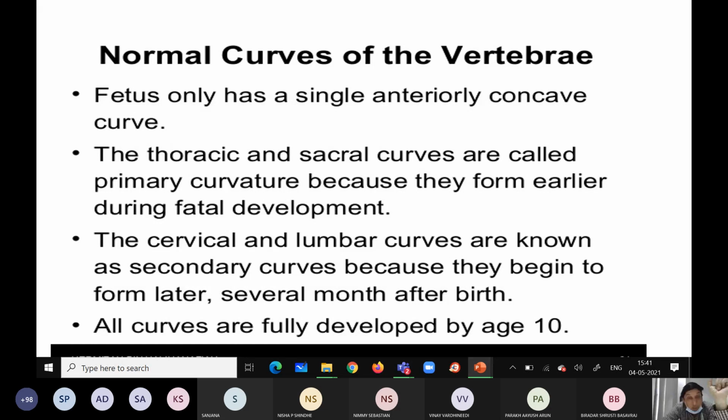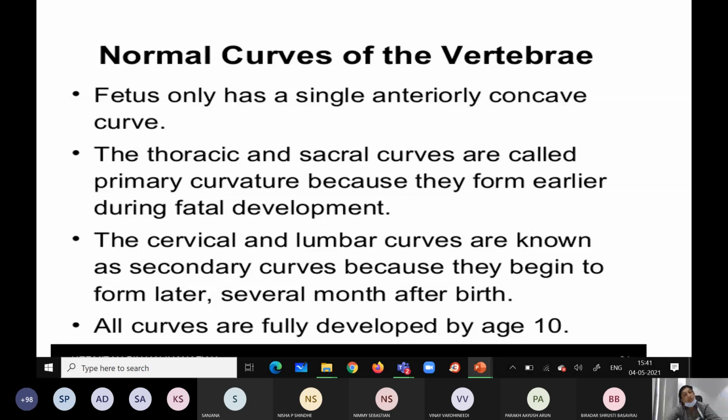Listen carefully, this is very, very important. During fetal life, whichever appears first, that is thoracic and sacral, are called primary curvatures. The next ones develop later, cervical and lumbar, called secondary curves.